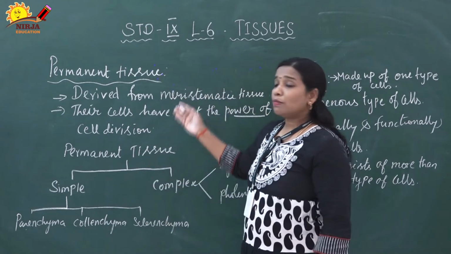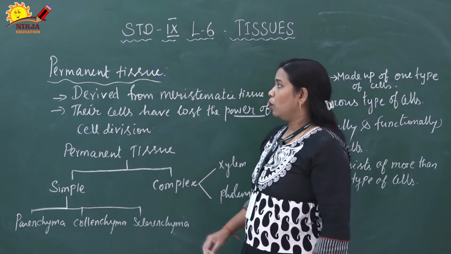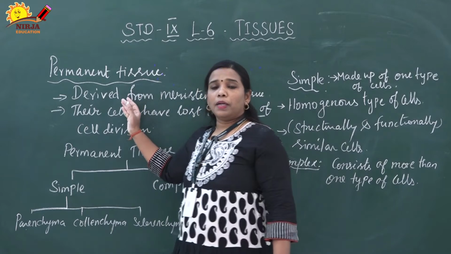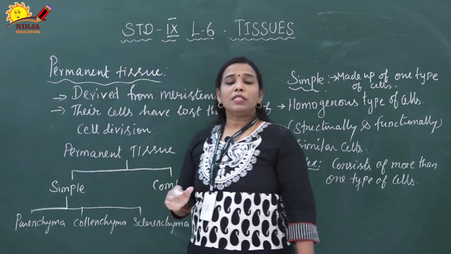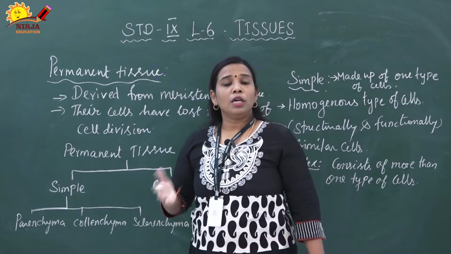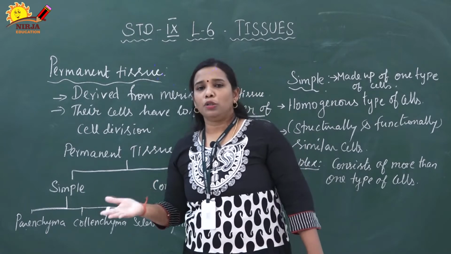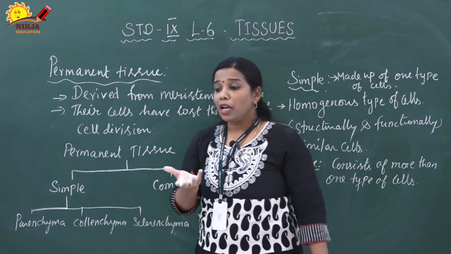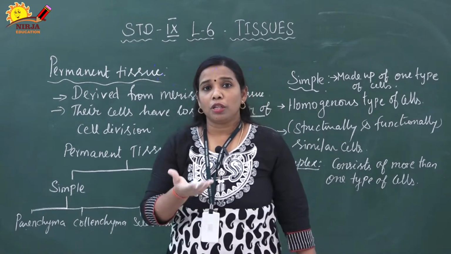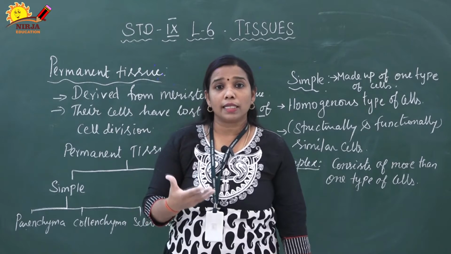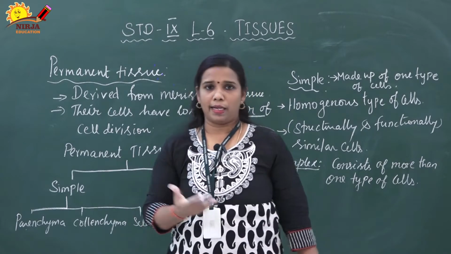Now, what is meant by permanent tissue? Permanent tissues are nothing but tissues that come from the meristematic tissues. Once the meristematic tissues are matured, those tissues are called permanent tissue. The young stage of tissues is called meristematic tissue; they divide very fast, and at the same time, they give growth to the plant.